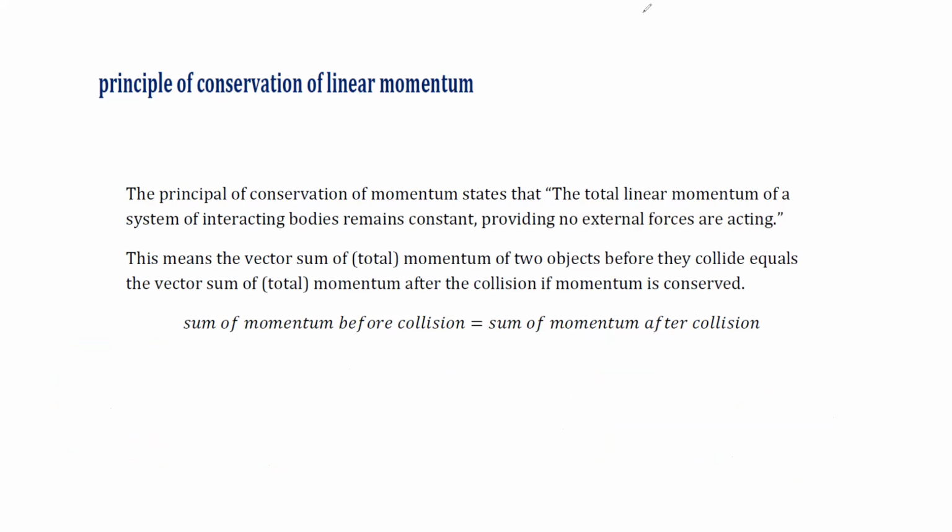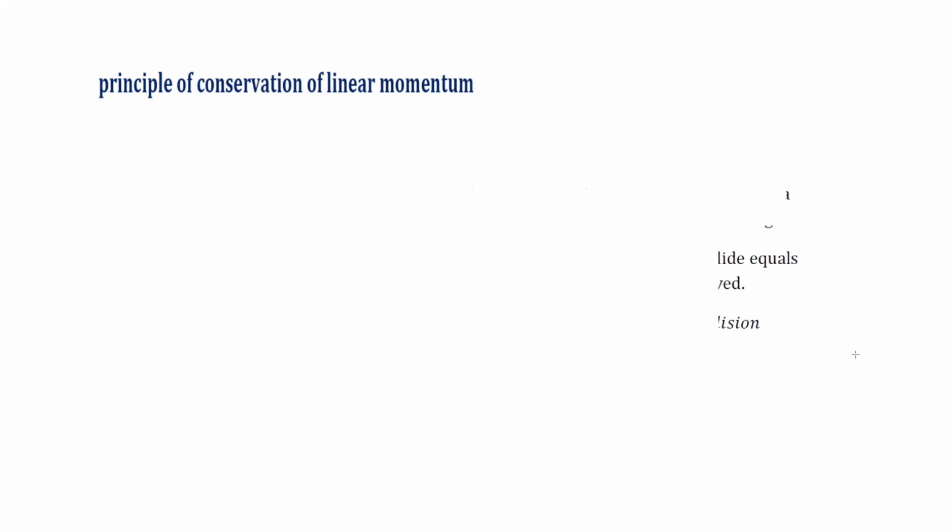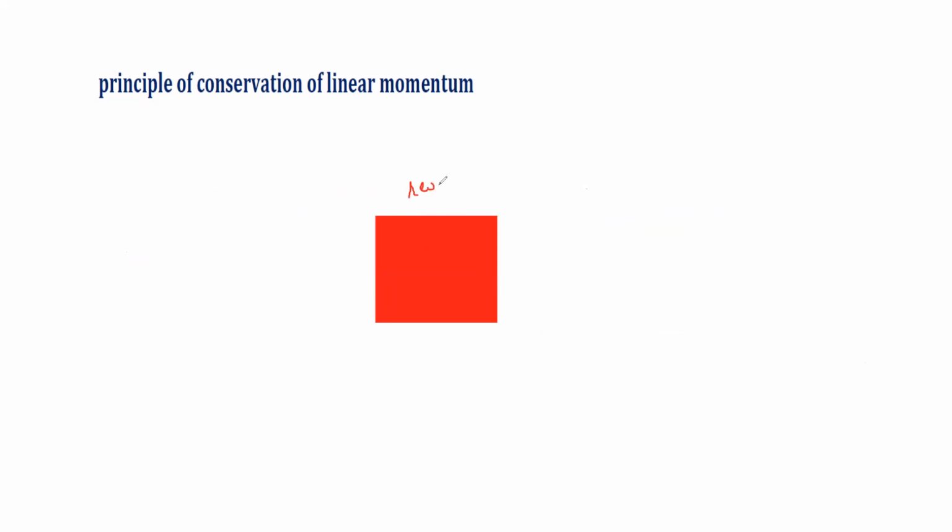For example, what happens in an explosion? Example, this is an object, or this is explosive material, which is initially at rest.